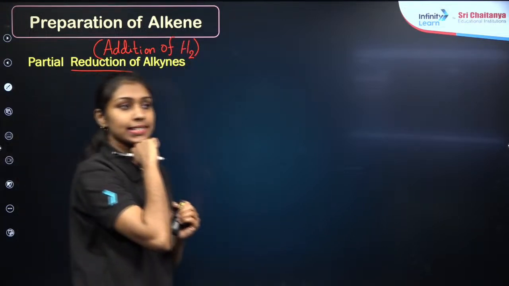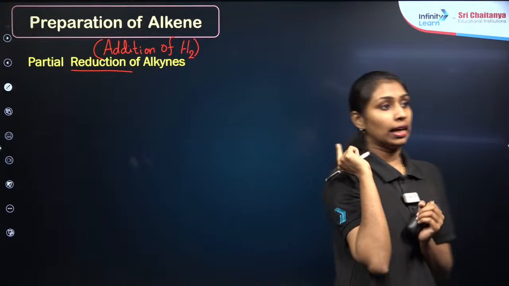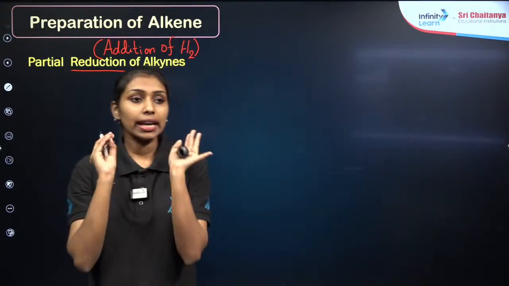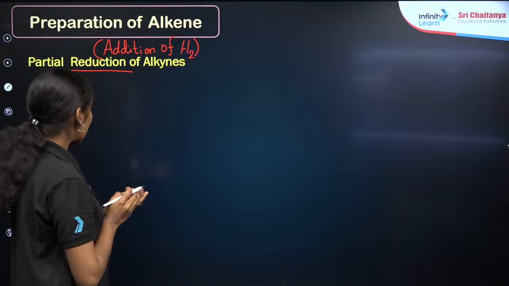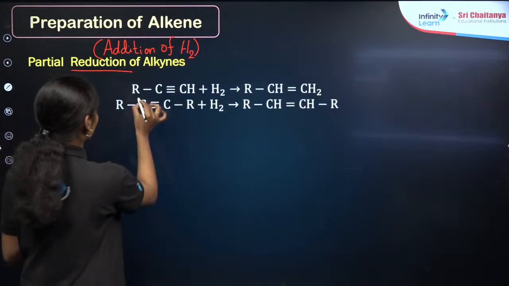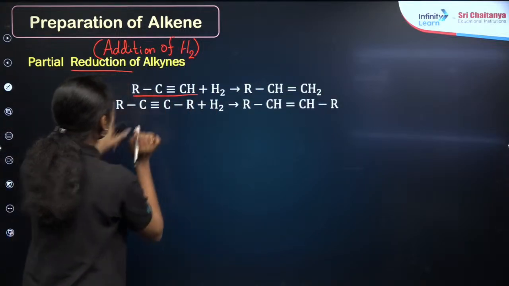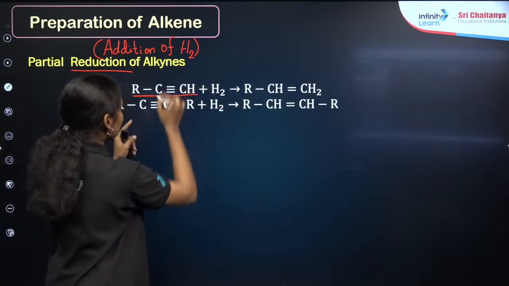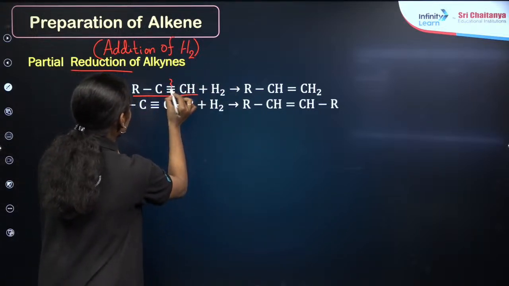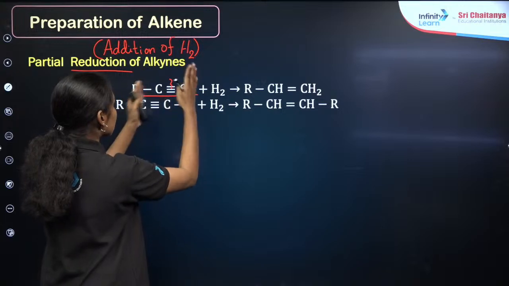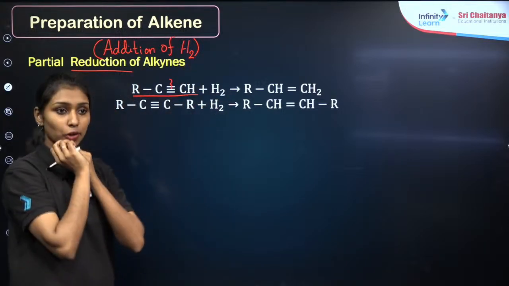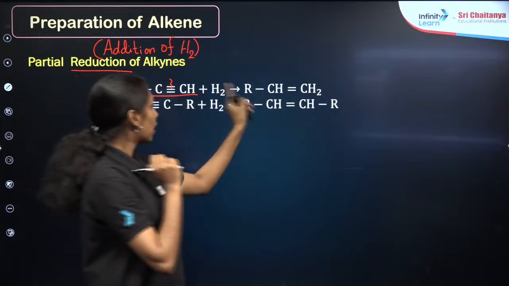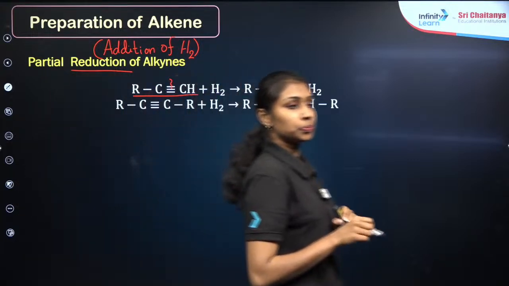Addition of hydrogen is known as reduction in terms of classical concept. So I am taking an unsaturated hydrocarbon, an alkyne, a triple bond compound. I am adding hydrogen. What you are observing? One bond is breaking here. Two hydrogen atoms are attaching to the two different carbons. Now you will get the double bonded carbon or alkene. Clear? RCH=CH2.